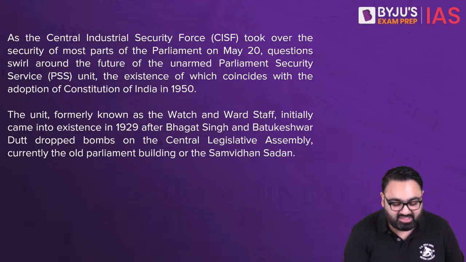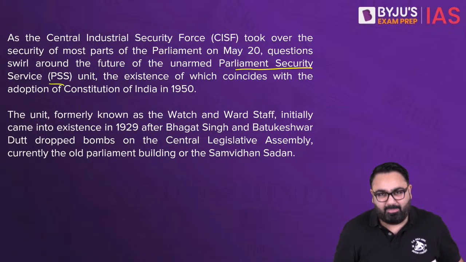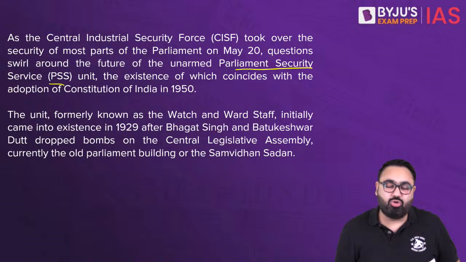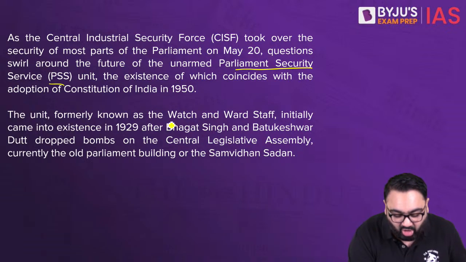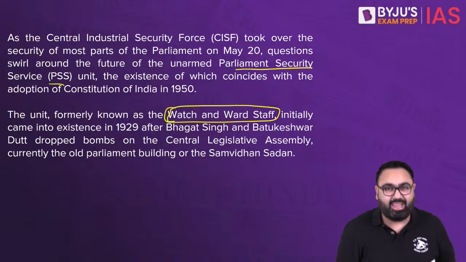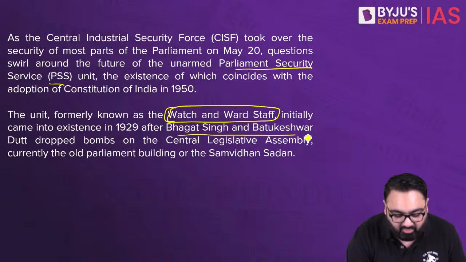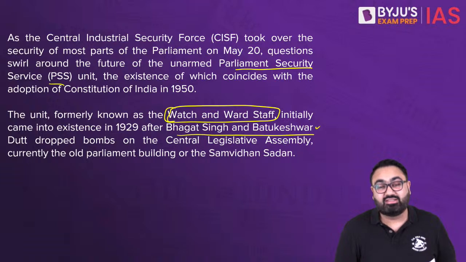It used to be with this unit called the Parliament Security Force, which was known by some other name earlier, called the Watch and Ward Staff. Interestingly, it came into existence after the famous bombing of the Legislative Assembly by Bhagat Singh and Batukeshwar Dutt. You would have read this in history.